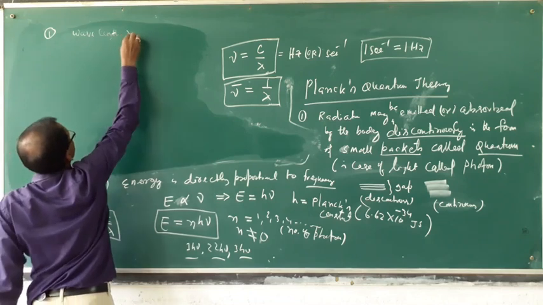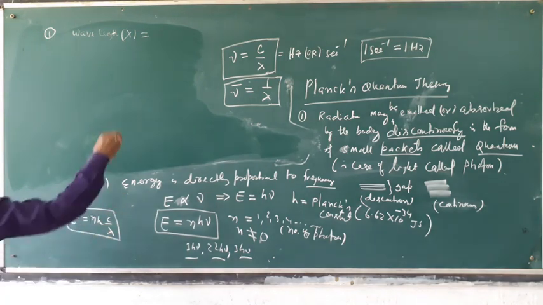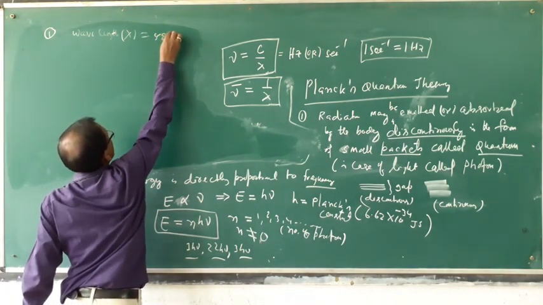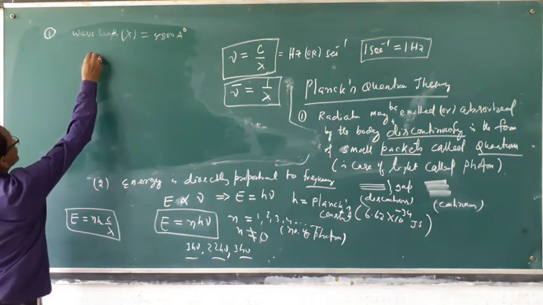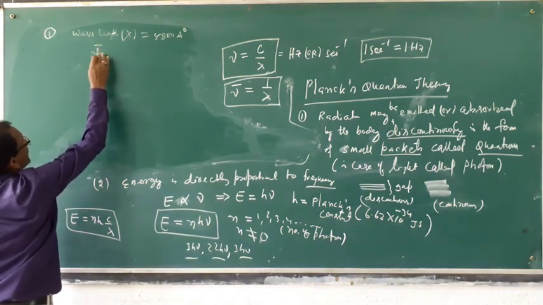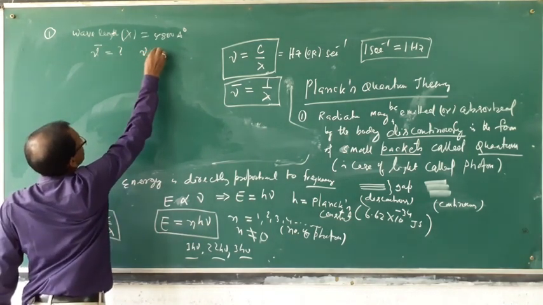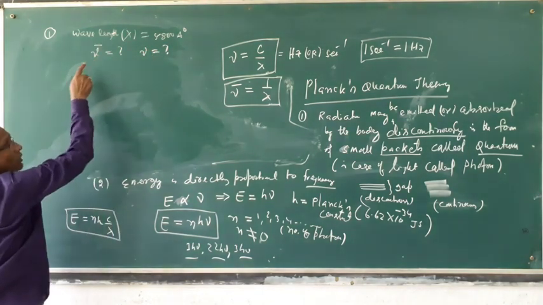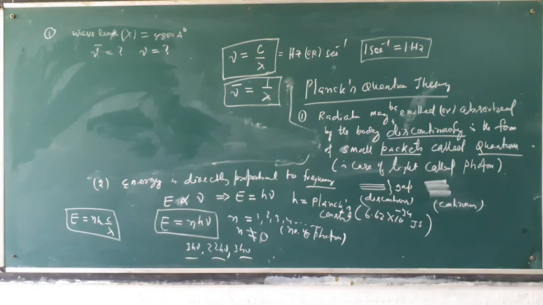Wavelength lambda is given as per the question. The wavelength of a particular radiation is 5800 angstrom. But what is the question? Calculate the wave number, nu bar, and calculate the frequency. Nu bar is called wave number, only nu is called frequency. We'll calculate. This is the question. How can we do it?